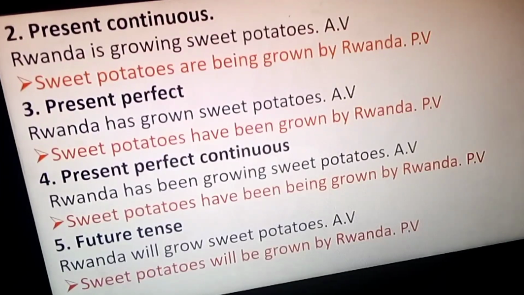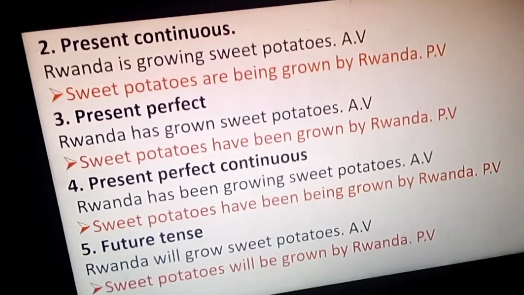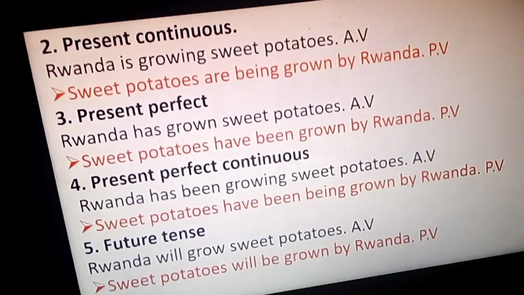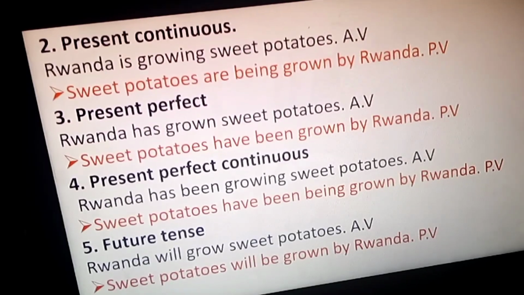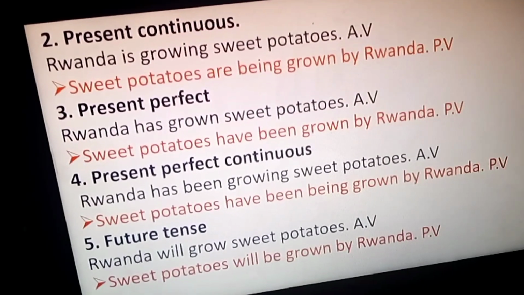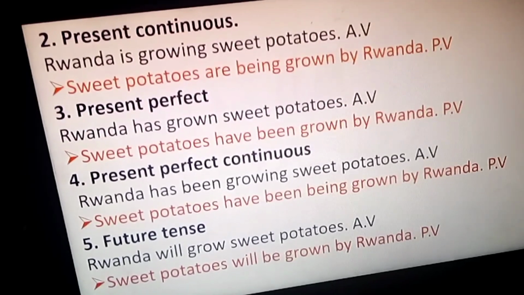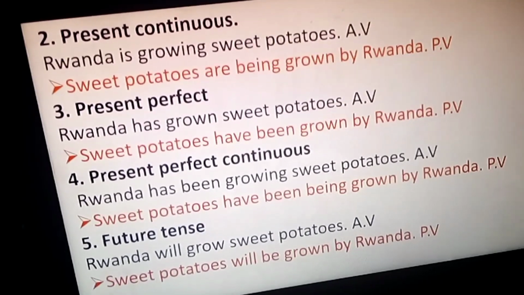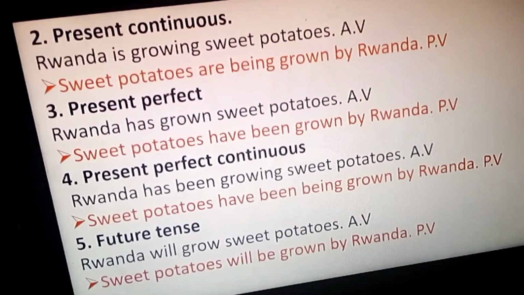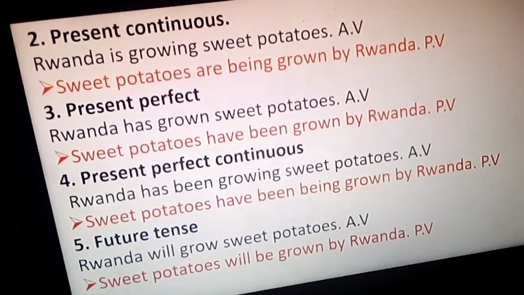Well, we continue next. Number 2, present continuous. How do we conjugate present continuous? Of course, these sentences will also help you to revise all about tenses. Rwanda is growing sweet potatoes.